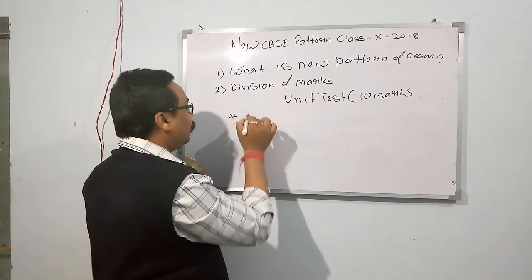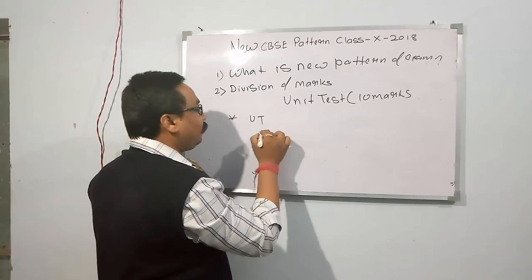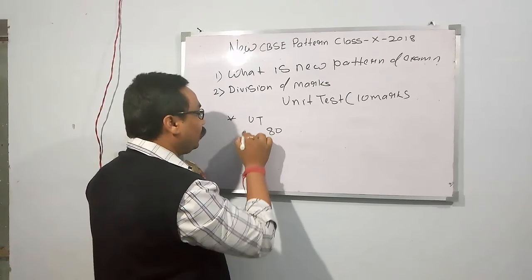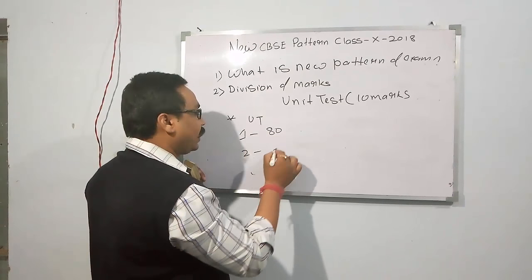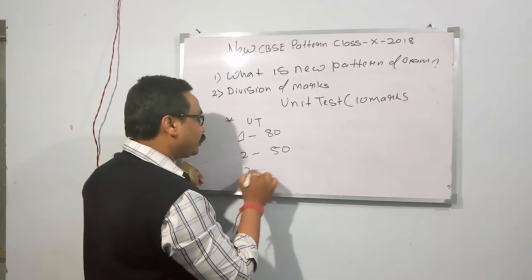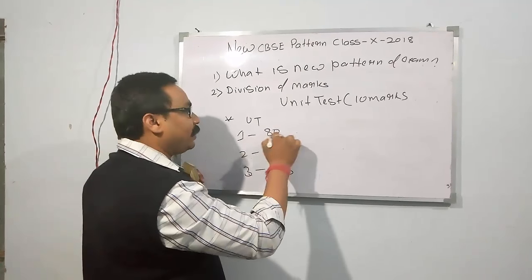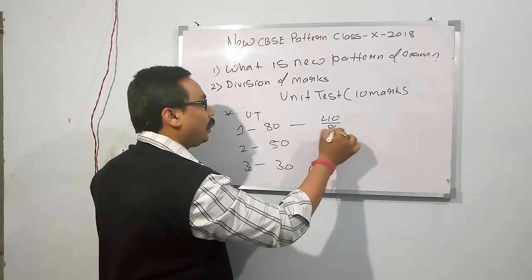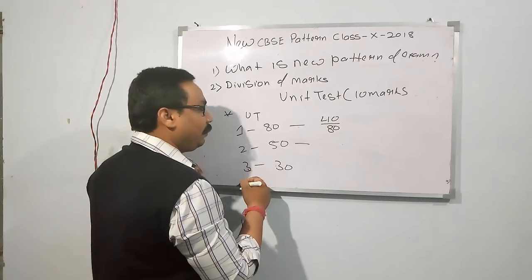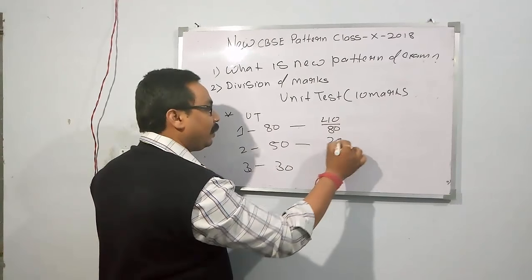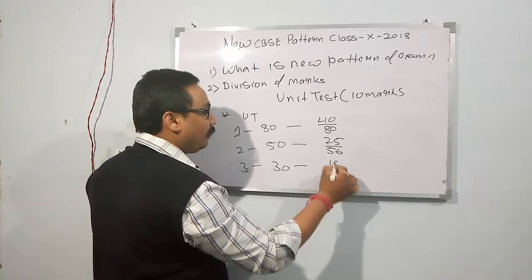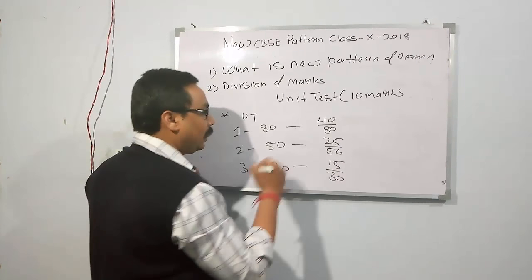Suppose a unit test can be of 80 marks in one school, in a second school it is of 50 marks, and in a third school it is of 30 marks. So whatever marks you get, suppose you get 40 out of 80, 25 out of 50, or 15 out of 30.